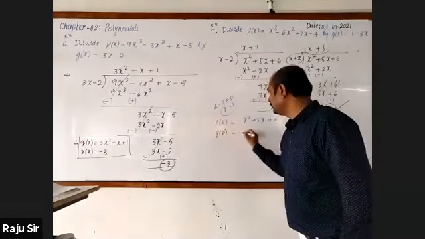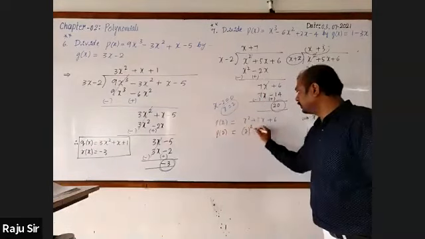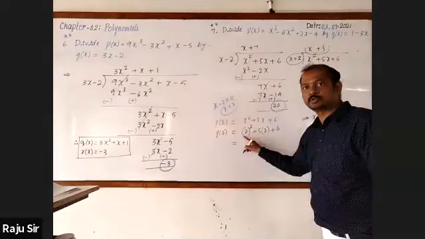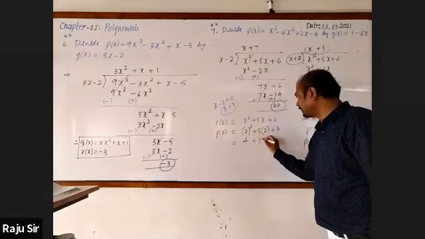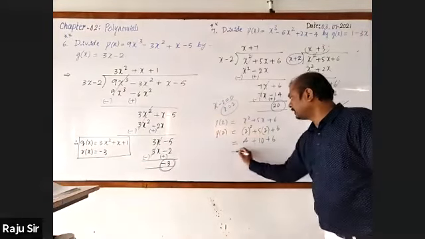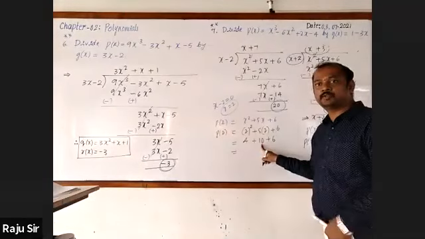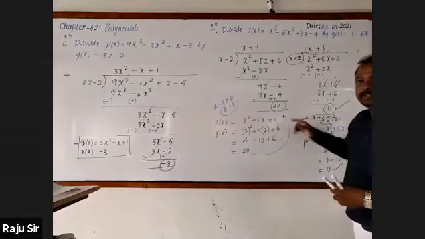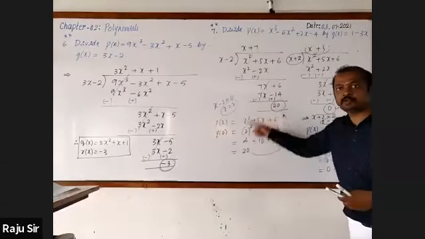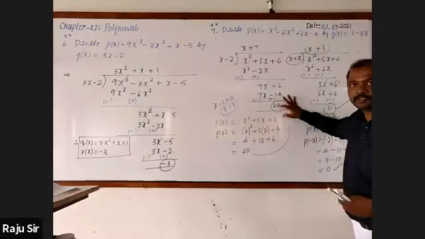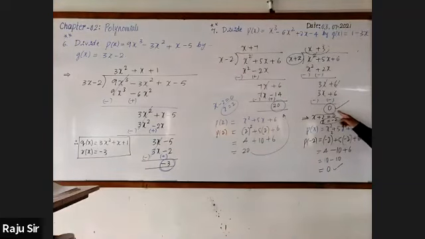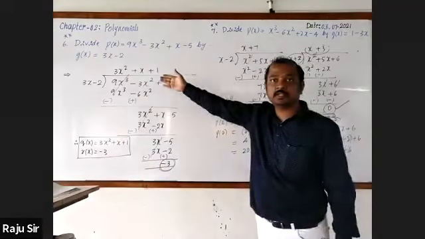P of 2 is equal to 2 square plus 5 into 2 plus 6. Here 2 square is 4, 5 into 2 is 10, plus 6. Adding 4 plus 10 is 14, 14 plus 6 is 20. Without division, we have found out the remainder. Here it is 20, here it is 0.